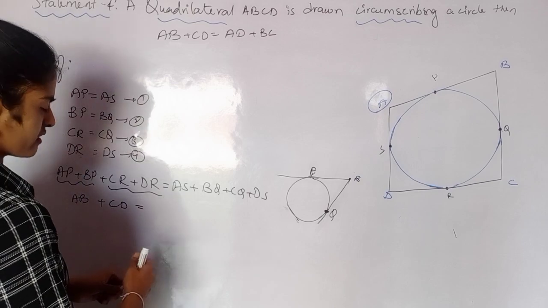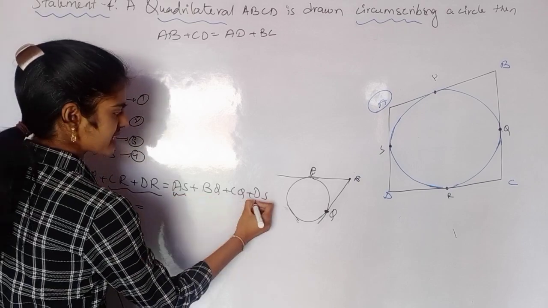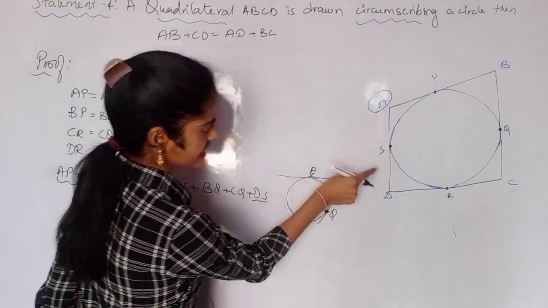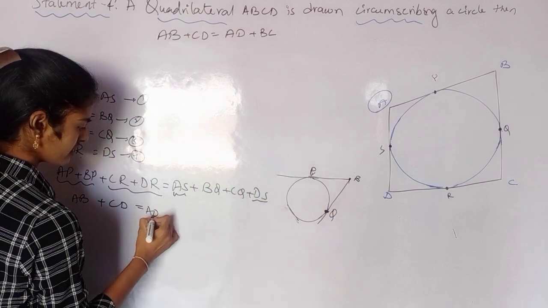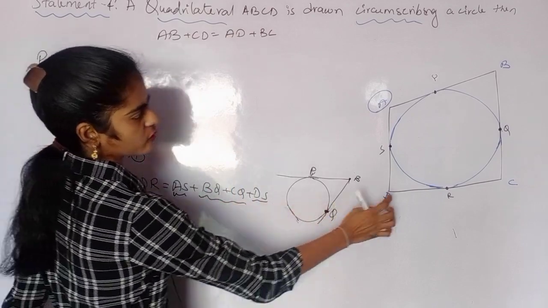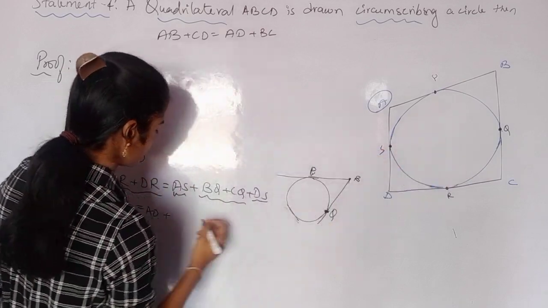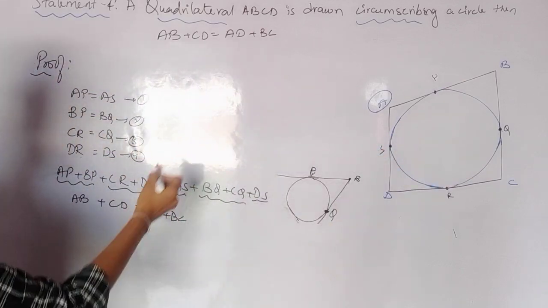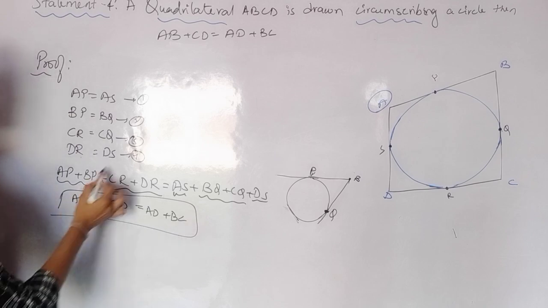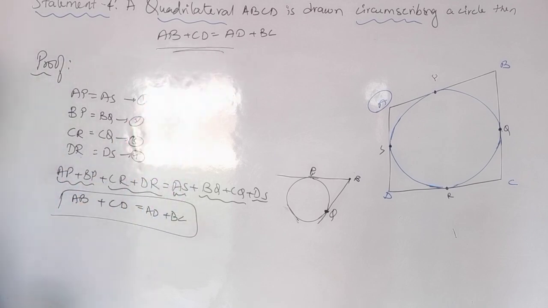Now here also, see here. AS plus DS will give me total AD, plus BQ plus CQ. BQ plus CQ will give me total BC. So with this I got whatever I have to prove. Clear? So to prove that, what is the only step you will consider?